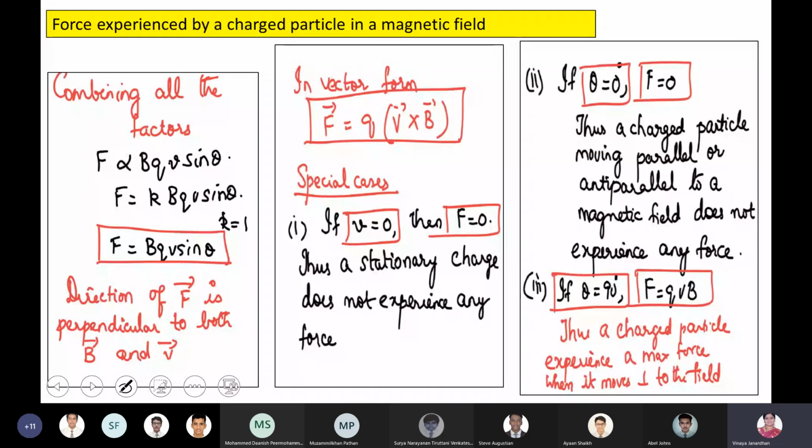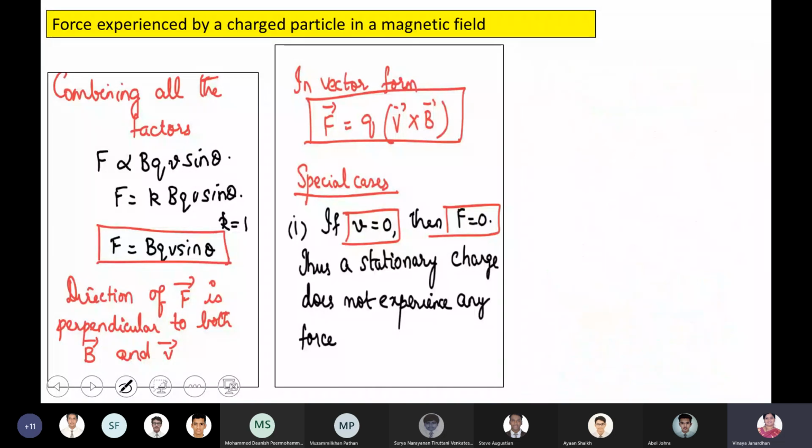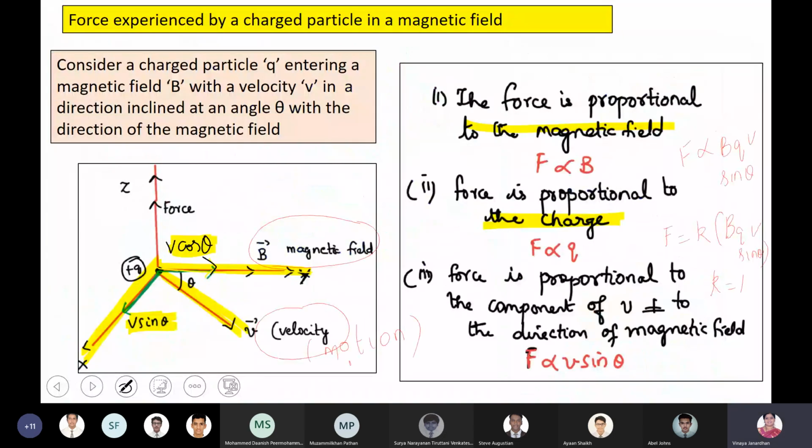Next one, if theta is equal to 0, in which direction will the particle move? Along the direction of the magnetic field, right? If theta is 0, the particle will move along the direction of the magnetic field. And what happens to the force? Force is 0.